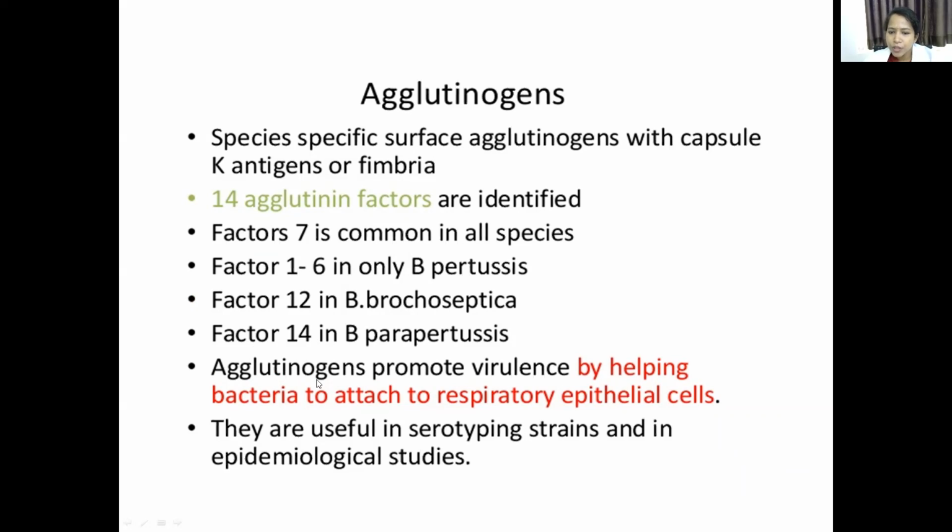Okay, so what is the function of agglutinogens? Agglutinogens promote virulence by helping the bacteria attach to the respiratory epithelial cell. It just helps the attachment of the bacteria to the epithelial cell, and by this it increases the antigenicity. It also helps in the serotyping of the strains in epidemiological studies.